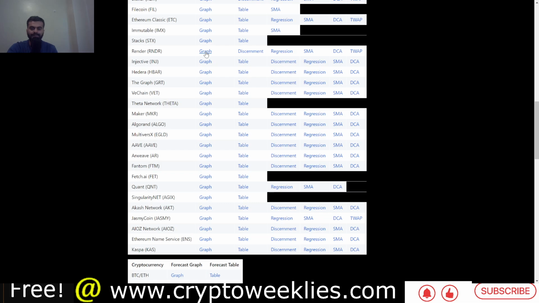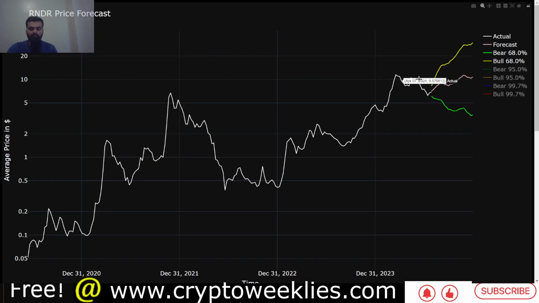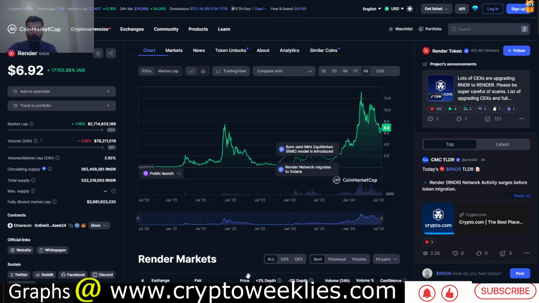Let's start with the machine learning based forecast that we have for Render today. This is the weekly price action, average weekly price action for Render since the token was launched in 2020. You can see this on CoinMarketCap.